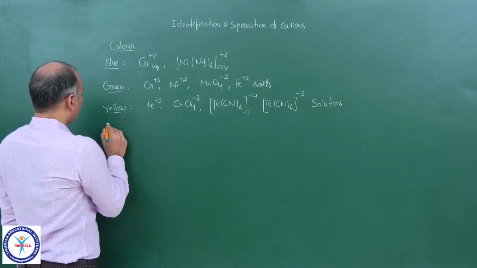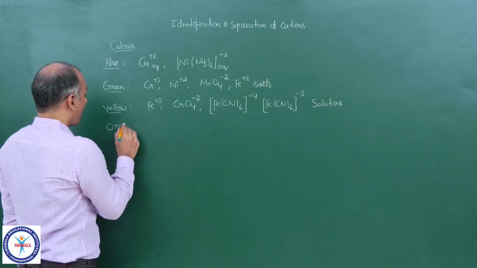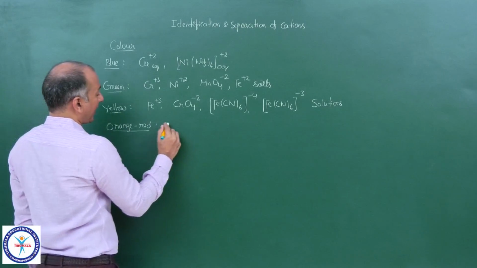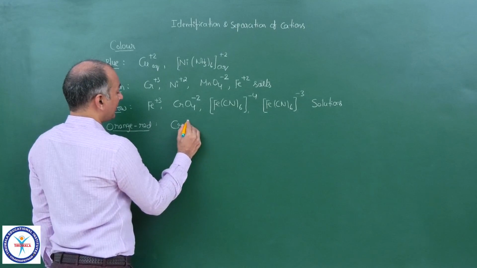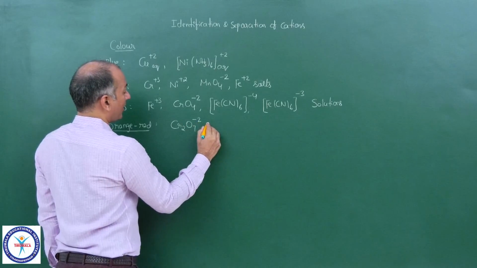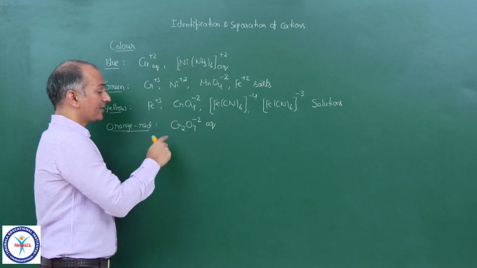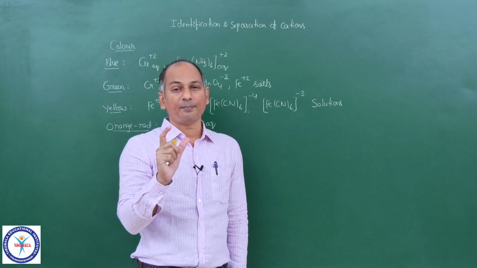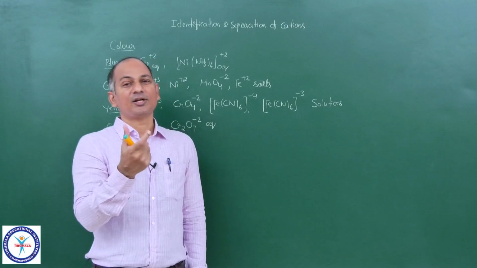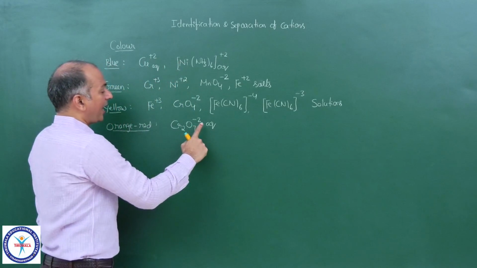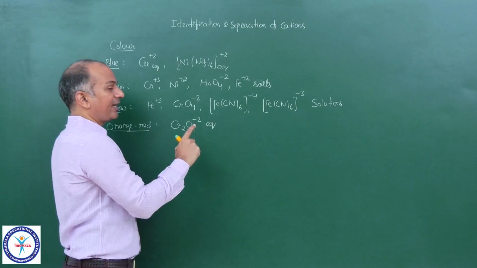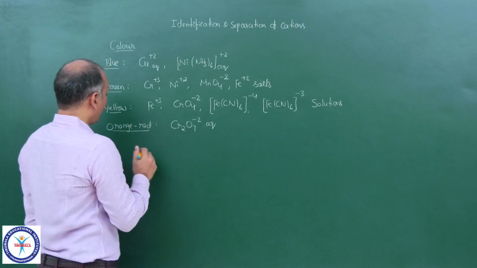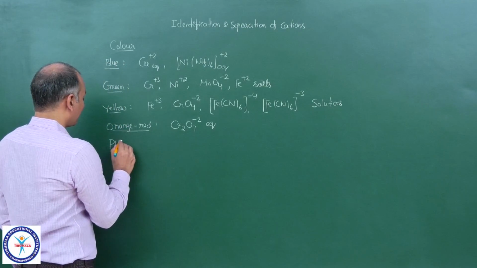Now you can come to orange, red. Here we have one famous ion, dichromate, Cr2O7 2-, aqueous, again aqueous, because some dichromates are red in color as solids, such as silver dichromate, Ag2Cr2O7, which is not soluble in water, so that solid is red. As long as the dichromate ion is in a solution in water, it is orange-red in color. Then we can see purple.